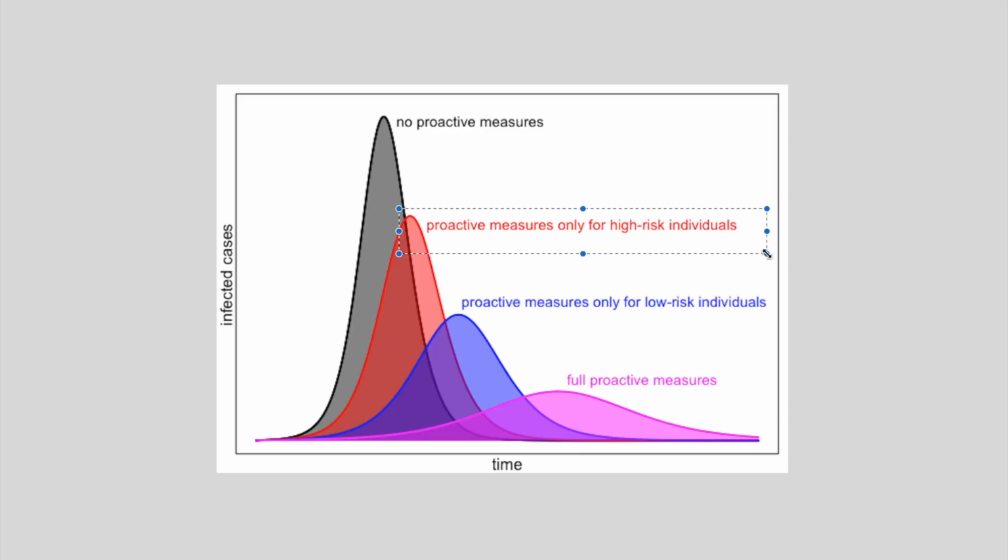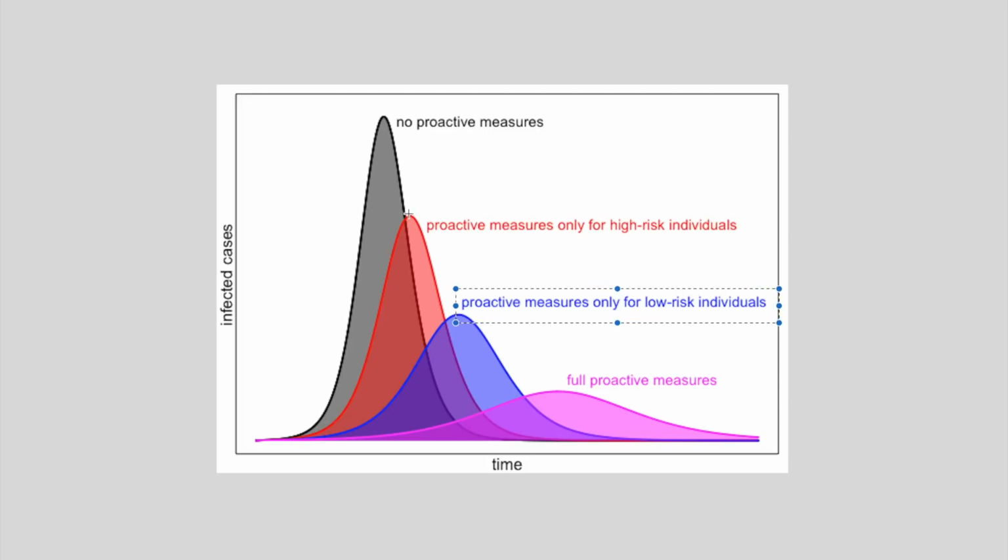Which is why it's so important, because of course, proactive measures by high-risk individuals, such as elderly people staying at home, quarantining themselves, this, of course, will minimize the number of infected cases. But you can see here that there is a greater impact in containing the amount of infected cases, in containing the spread, if proactive measures are taken by only low-risk individuals. Because low-risk individuals are more common in society, according to this model, than high-risk individuals.